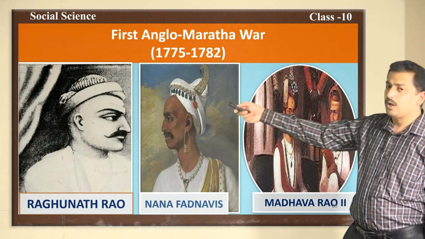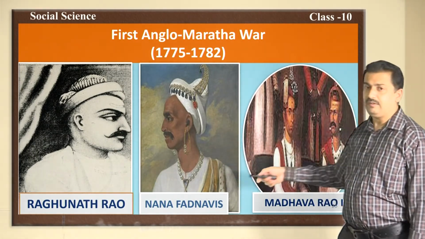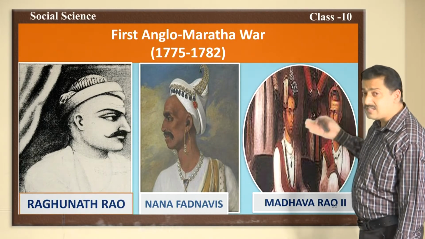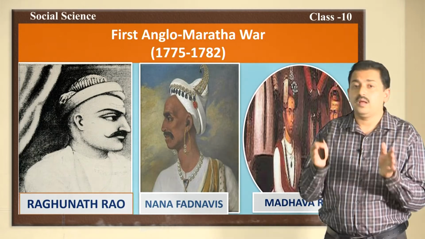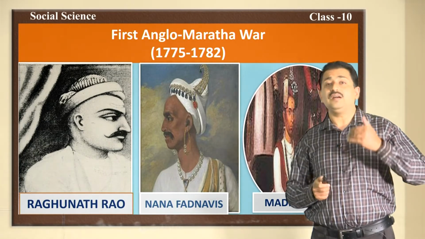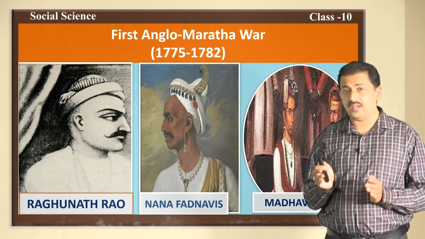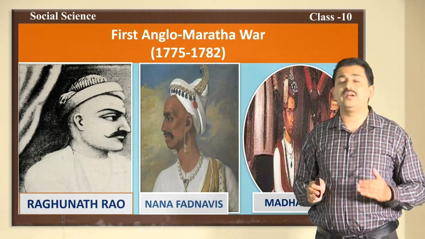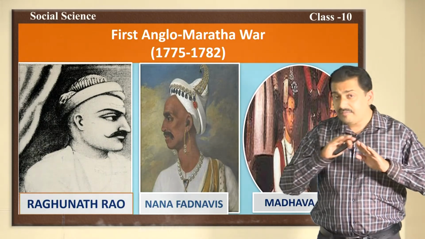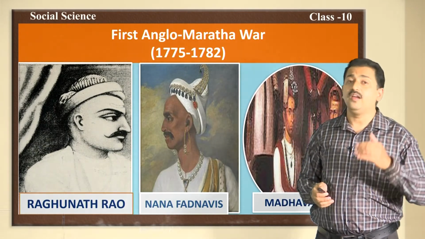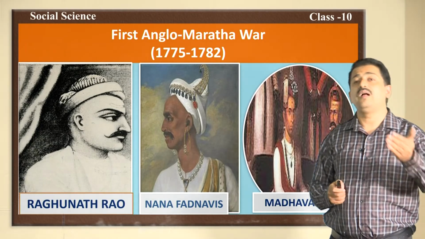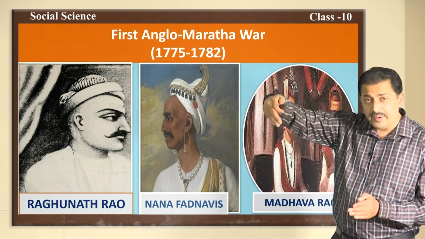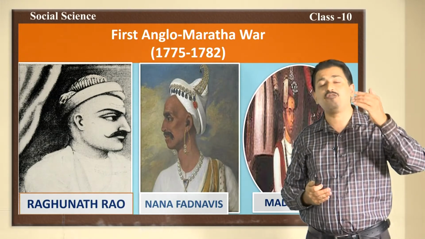Here you have Raghunath Rao, Nana Fadnavis and Madhavrao II. Madhavrao II was the son of Narayana Rao. Nana Fadnavis was the leader of the Maratha Confederacy. They opposed Raghunath Rao as he had murdered Narayana Rao. None of the leaders of the Maratha Confederacy were ready to accept Raghunath Rao as the Peshwa. Therefore, Raghunath Rao went to Bombay and sought the support of the British.